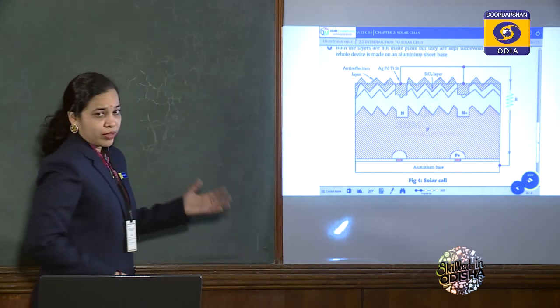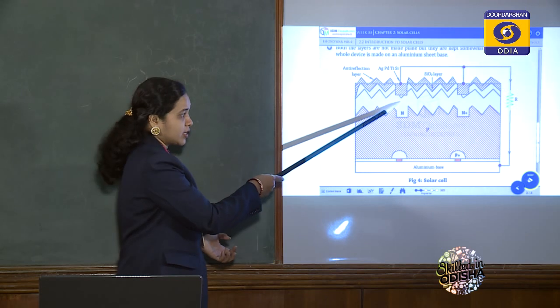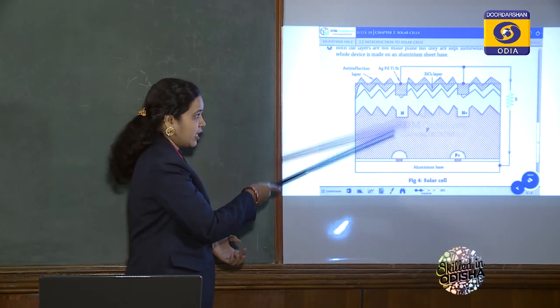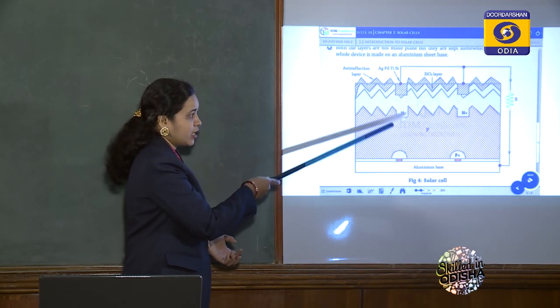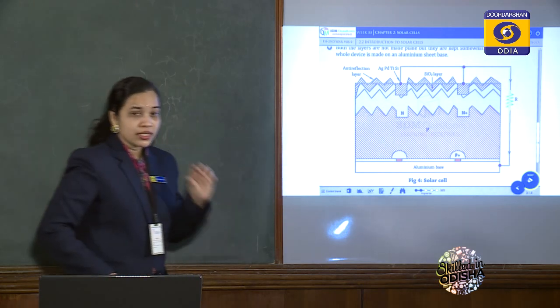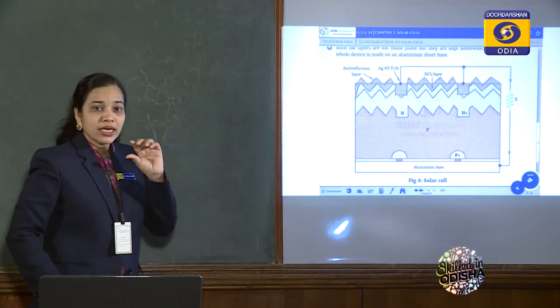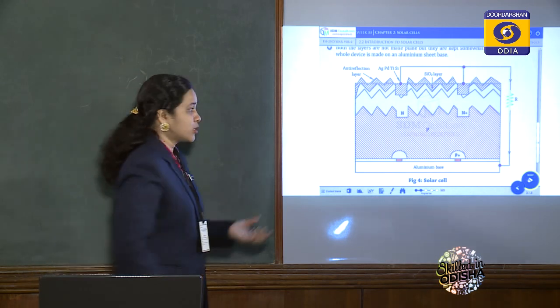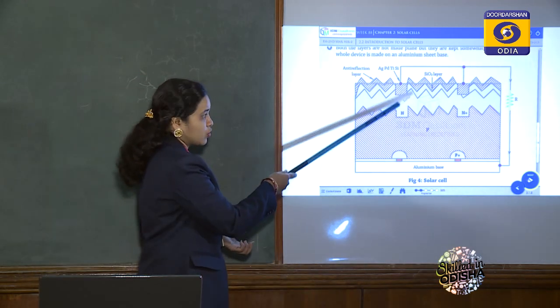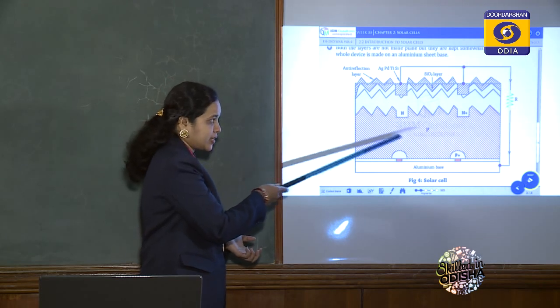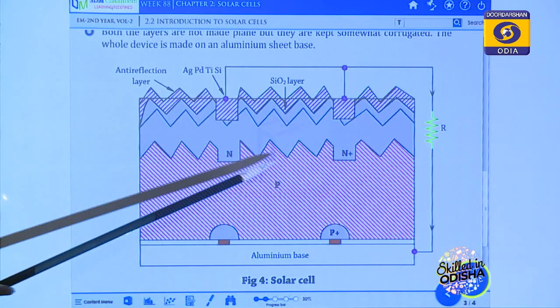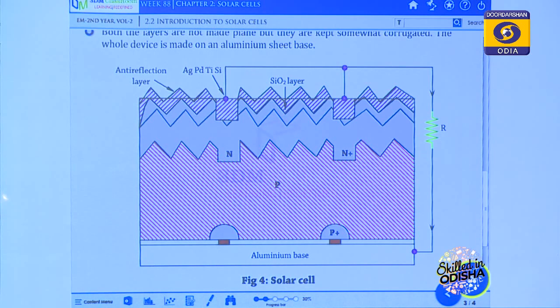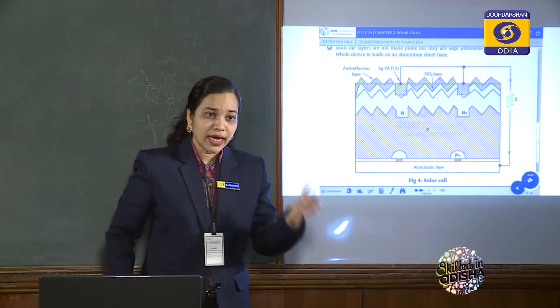Again I am explaining. It is made of first n-type material and p-type material, and between n and p a depletion layer is present. The depletion layer must be wider to create more electrons. When the solar energy hits the n layer and penetrates to the depletion layer, more free electron and hole pairs are generated.